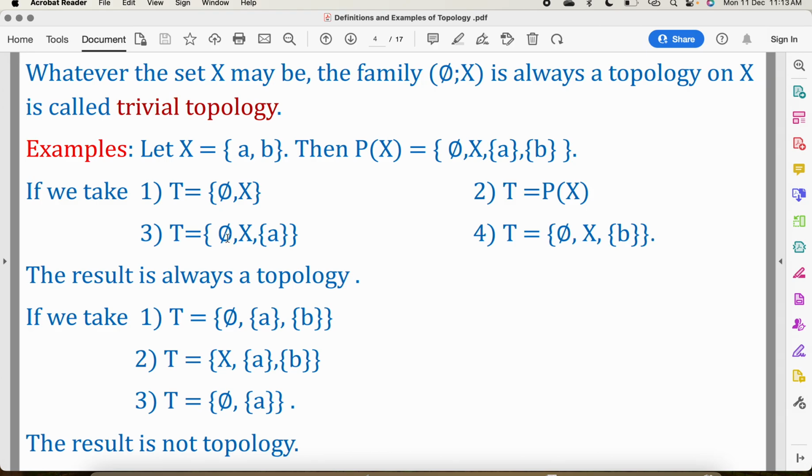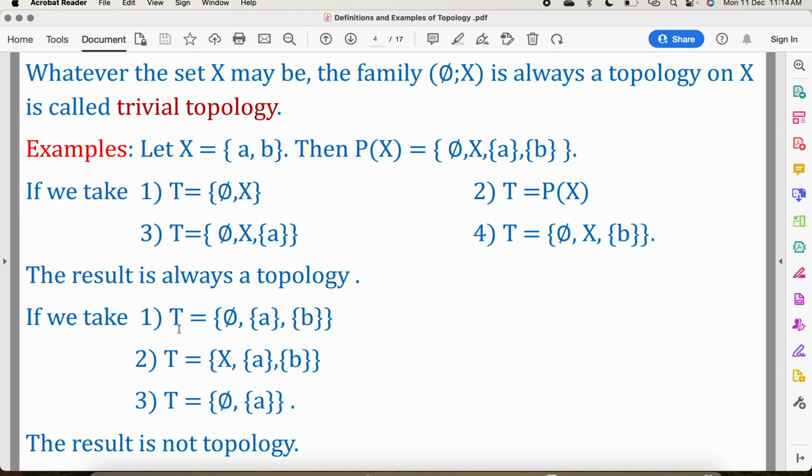And union of phi and X is X. Union of X and A is X. Union of A and phi is A. Union of phi, X and A is X. So all the unions also belong to T. So it is a topology on X. Similarly, we notice that this is also a topology on X, because all the three properties of topology are satisfied.